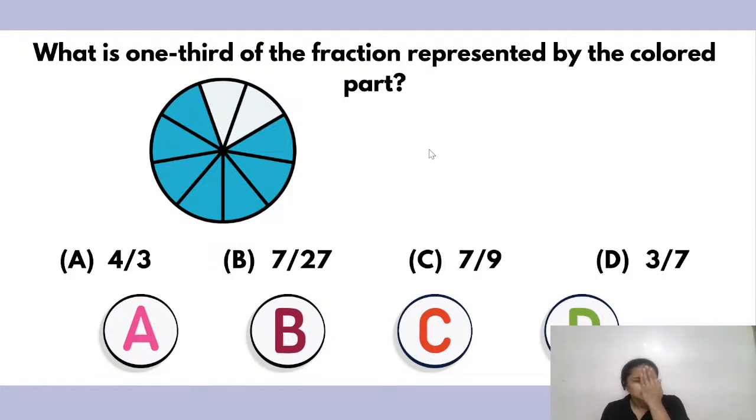Come on. 1/3 of the colored part. If it's easy peasy, give me the answers quickly.